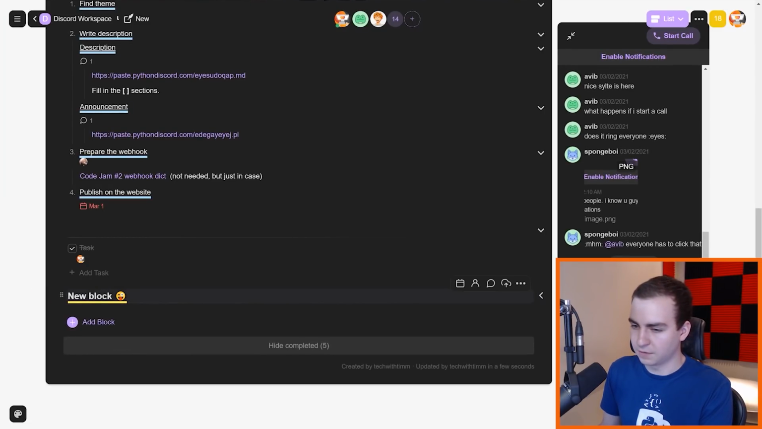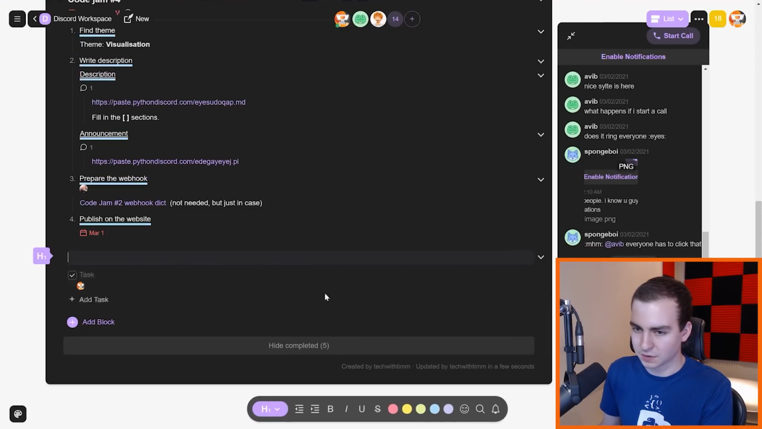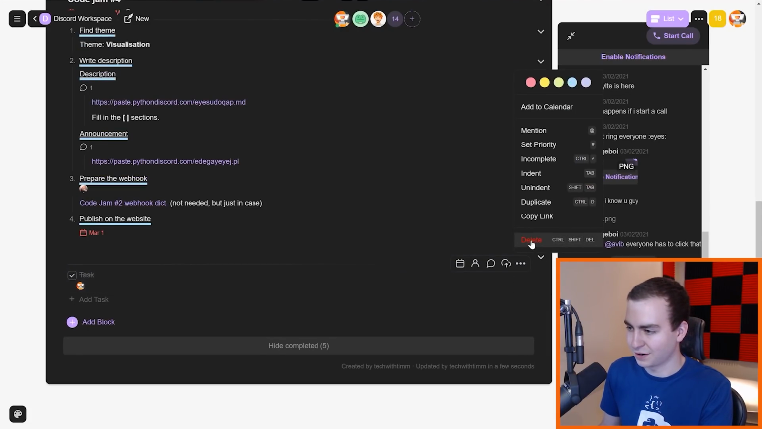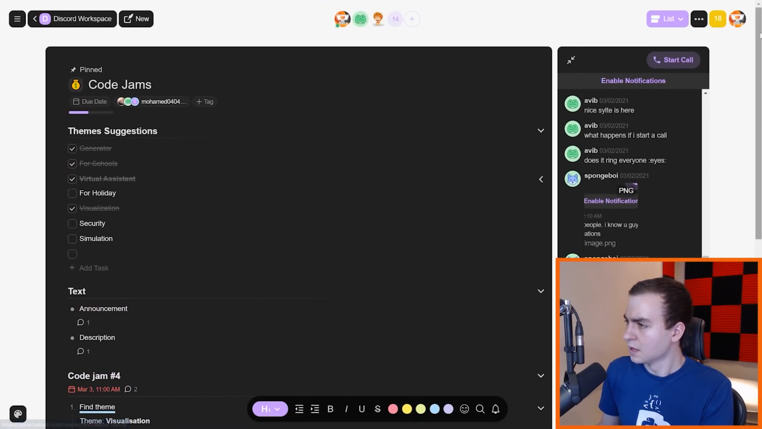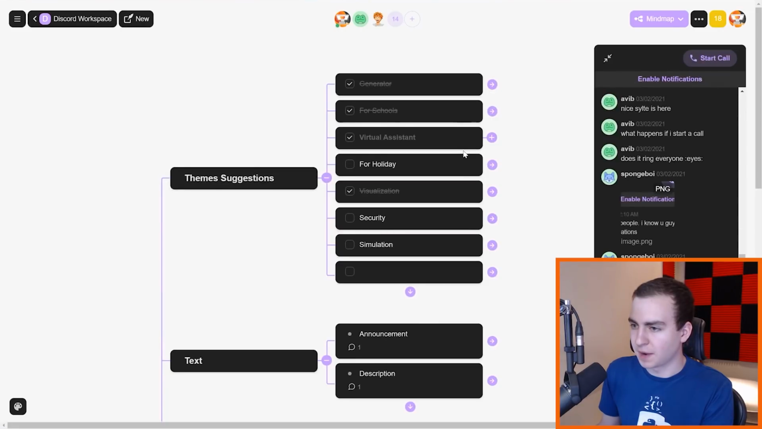I can unfold it and fold it. I can drag it around and move it up here. Let me just delete these so that I don't mess up this project any more than I already have. And yeah, that's kind of the basics of projects. So let's just see how this one looks in a mind map view.